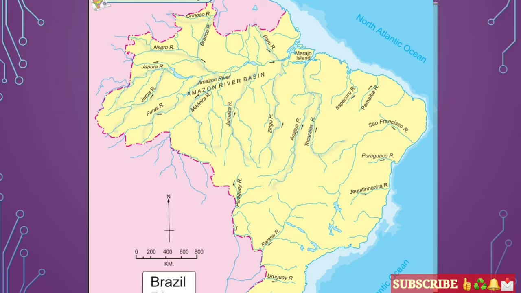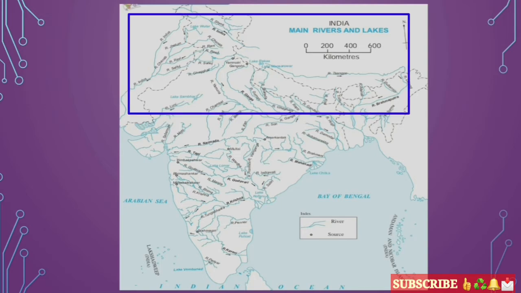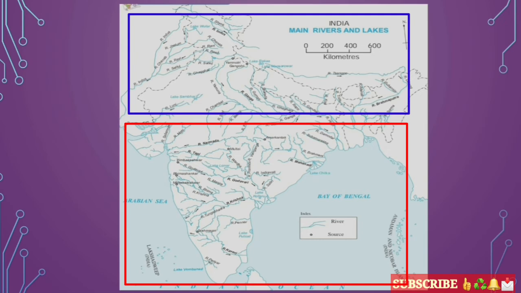Okay students, have you understood? Yes. Now let's try to understand the river map of India. Students, here in India, on the basis of the source of rivers, the rivers are divided. For example, we can see northern basin rivers and peninsular rivers.